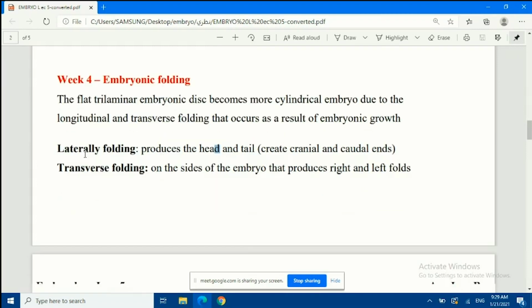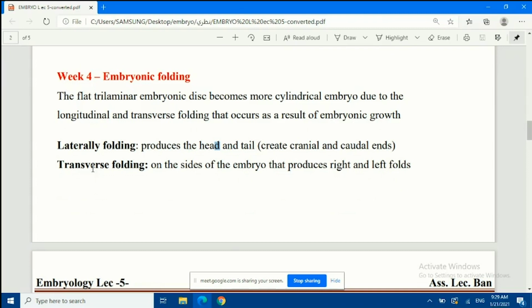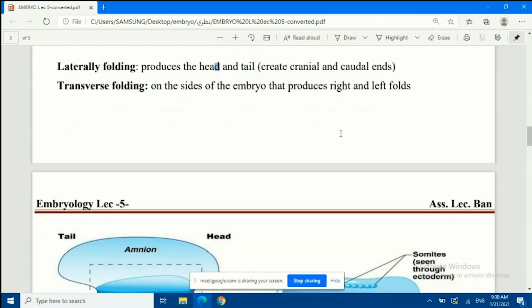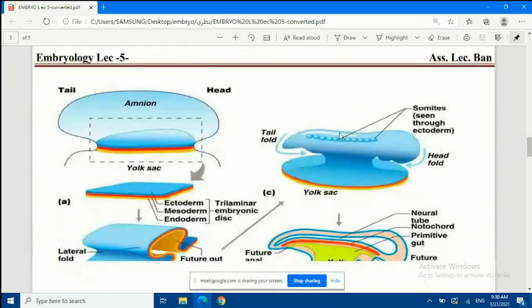Okay, so longitudinal folding and transverse folding. We're gonna say longitudinal folding will produce the head and the tail. Look, we say tail, but this means the end of the embryo. But as a term, we usually use tail till it disappears from the embryo. Okay, so we can say in another way, it will create the cranial and the caudal ends of the embryo, while the transverse folding will be on the sides of the embryo and will produce the right and the left folds.